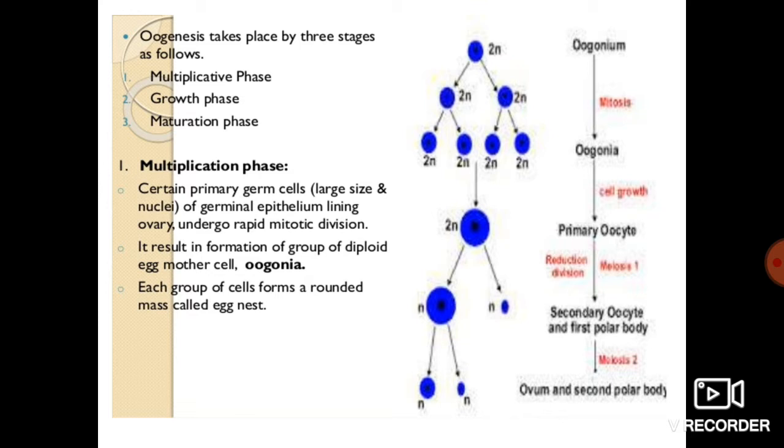From that, the formation of the secondary oocyte will take place, and the primary oocyte also. Each group of cells forms a rounded mass called the egg nest. So the egg is present at the center, and the follicular cells surround it, that is the theca layer and granulosa layer, and form the nest of the egg.